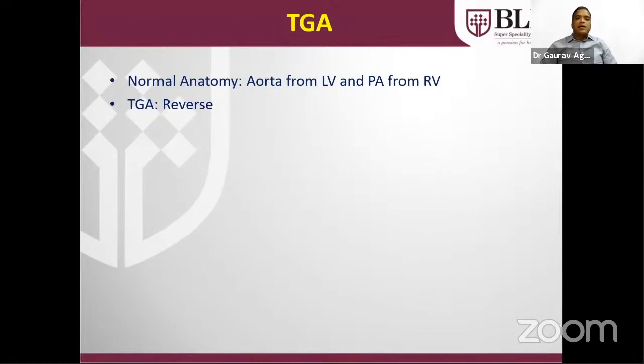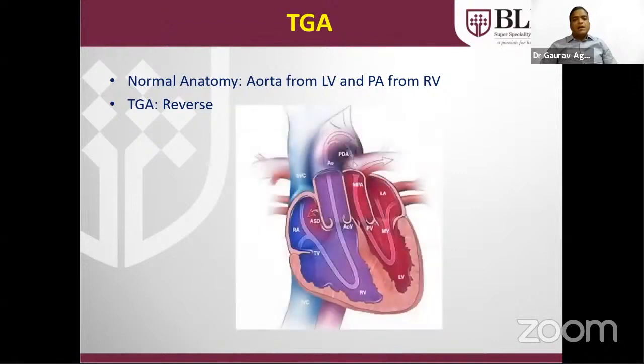Now coming on to cyanotic heart disease. Normally the aorta arises from the left ventricle and the PA from the RV, but in TGA this reverses. What happens in TGA? This is a cartoon showing pulmonary venous return, with 4 pulmonary veins coming to the LA. This is pure blood. This is going to the LV. Normally, the aorta arises from it and supplies pure blood to the body parts.